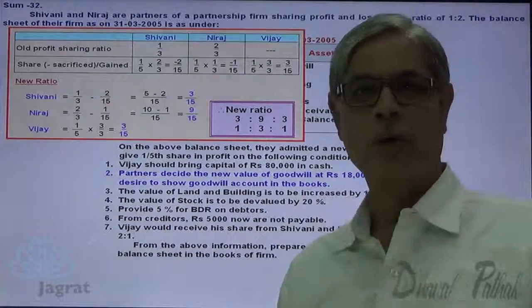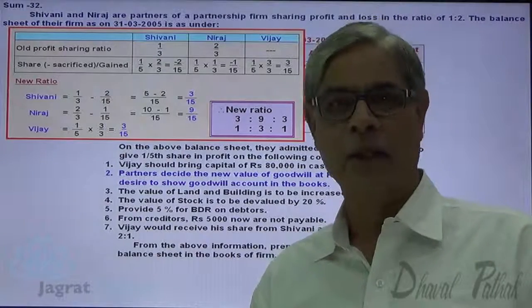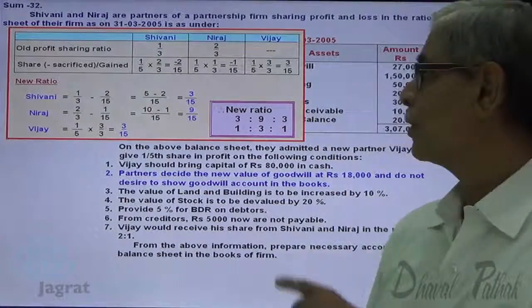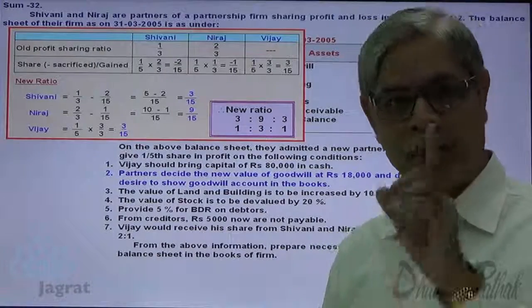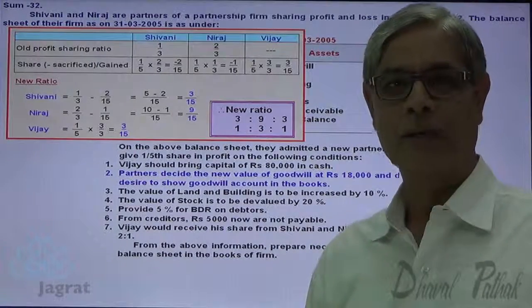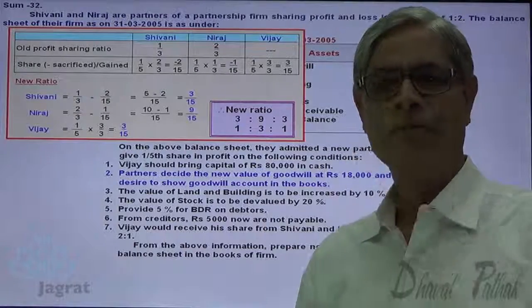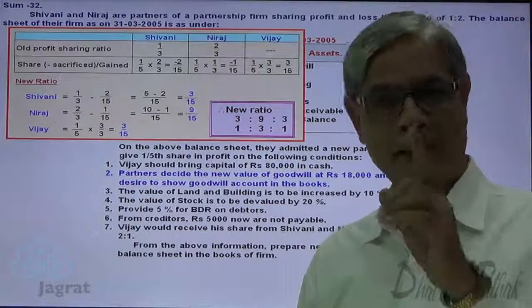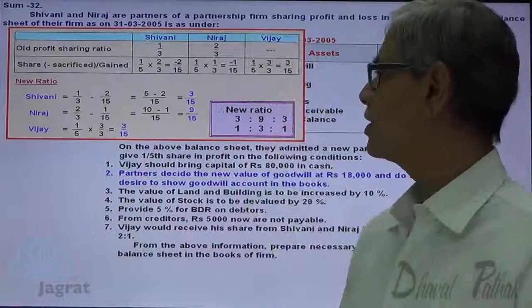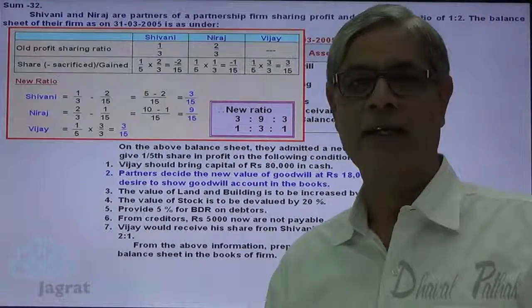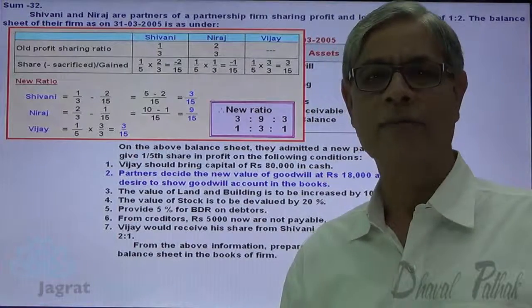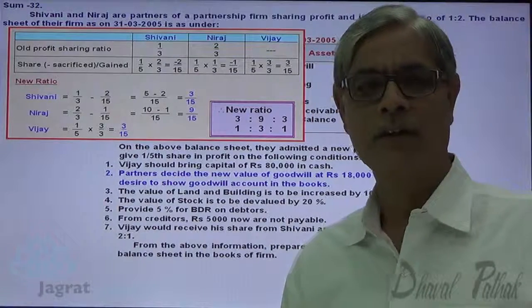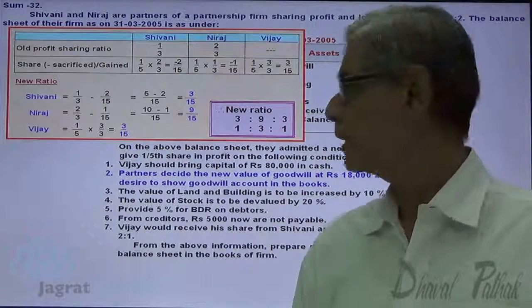In this ratio, 18,000 goodwill gets written off, and when it is written off, 18,000 into 1/5, 3,600 will be debited to Shivani's capital account. 3,600 into 3, 10,800 will be debited to the capital account of Neeraj, and Vijay's capital account gets debited with 3,600. This is how goodwill adjustment will be considered while solving the sum. Now let me proceed with the sum.